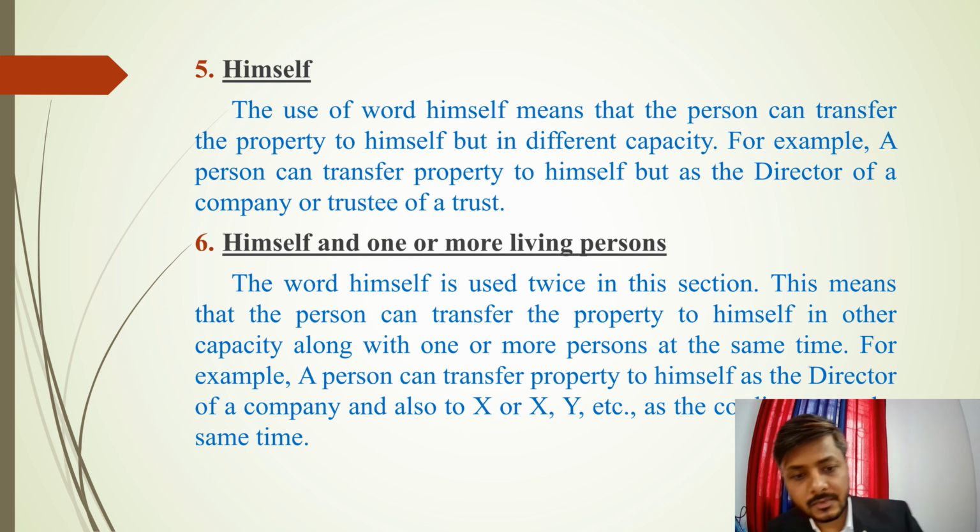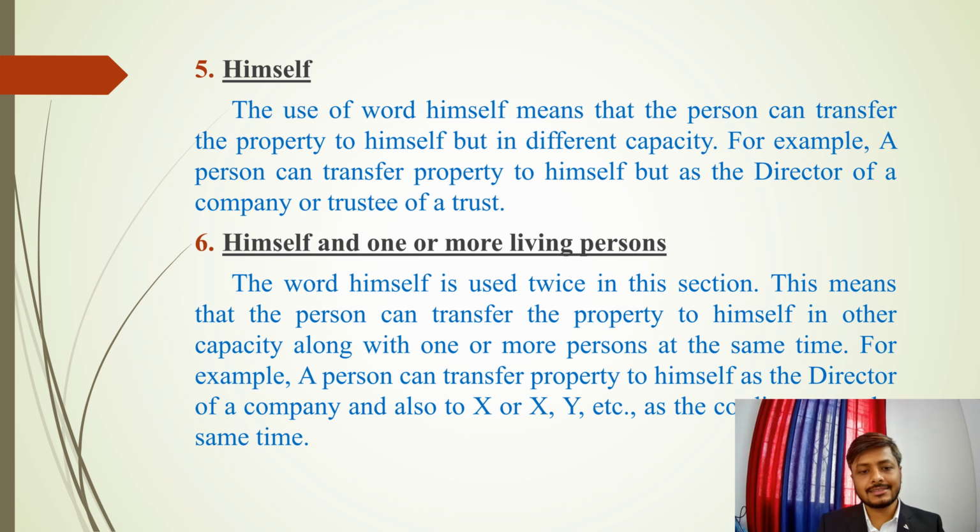Again, moving on to the sixth thing, that is himself and one or more living persons. Again, the word himself has been used. You will find that in some bare acts the second himself has not been used. But I have downloaded it from indiacode.in, and it suggests that the word himself is written. So I think this is the correct bare act.